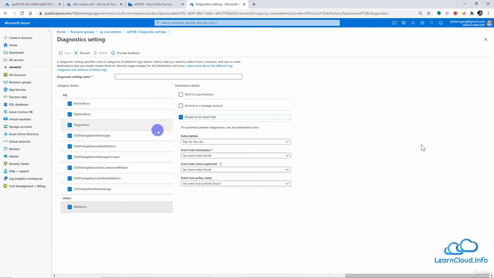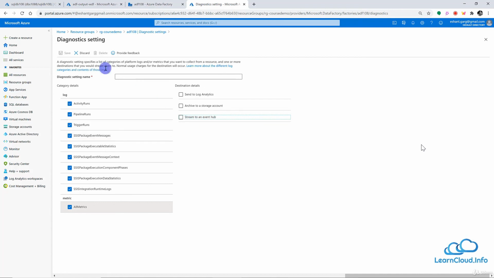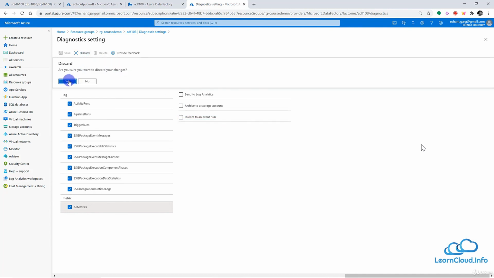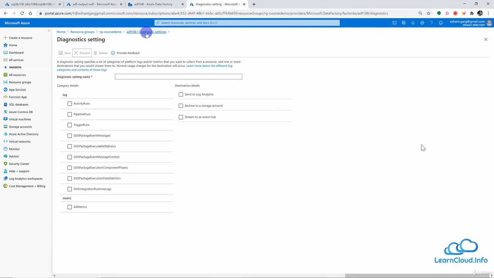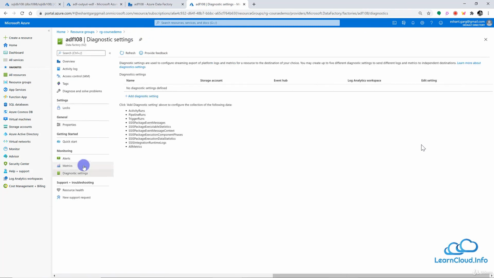There's an option to send the stream of these logs into Event Hub. So basically, the idea of diagnostic settings is to collect all the logs from the log category or the metrics category, collect everything and send it to this storage for further analysis. So I will discard this, and if we go back, these are the three main options we have in the monitoring section for Azure Data Factory. Thank you very much.